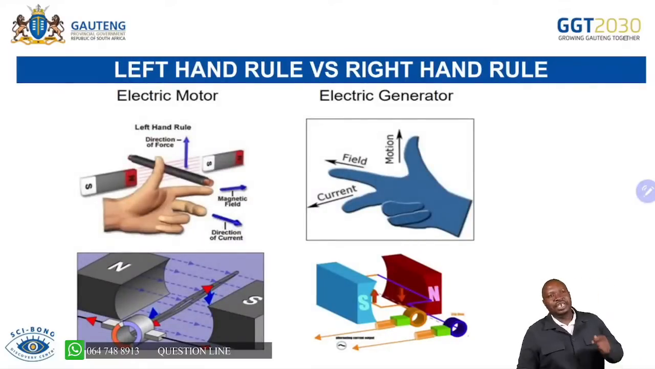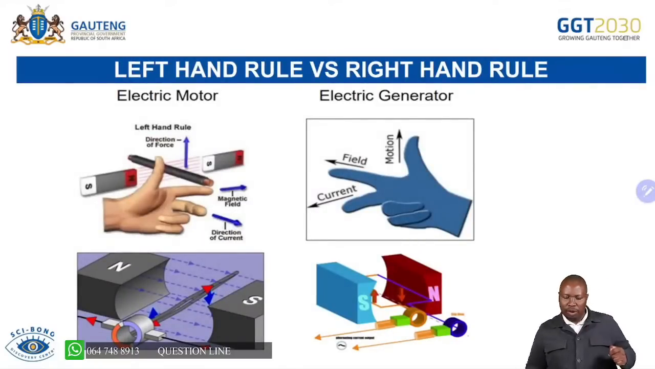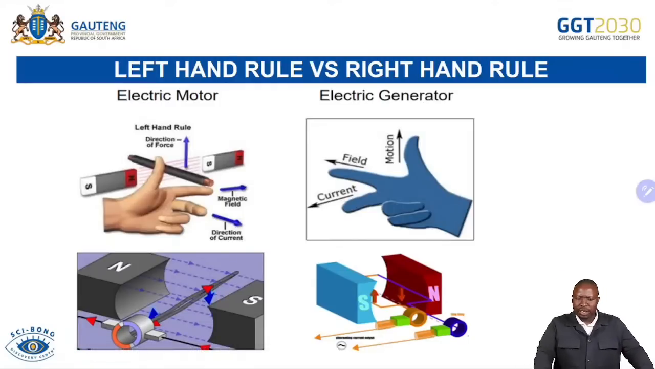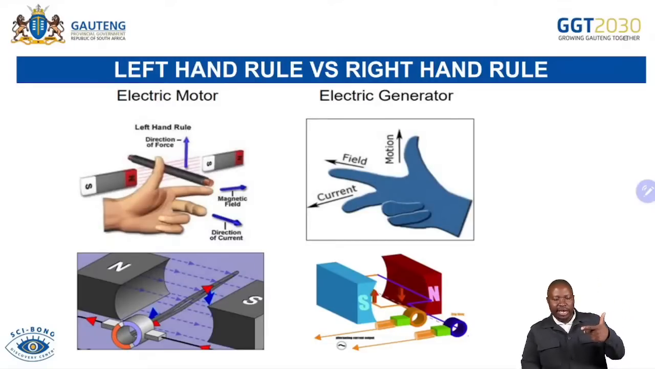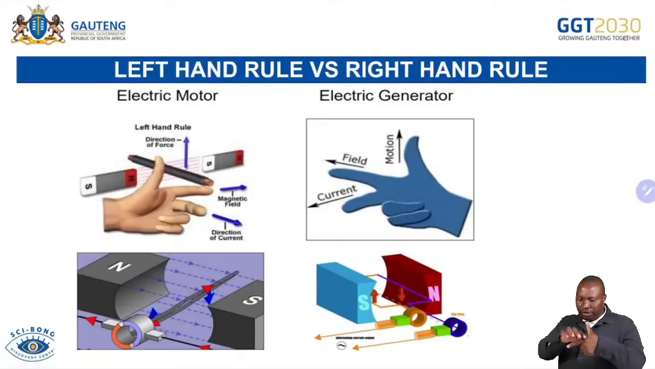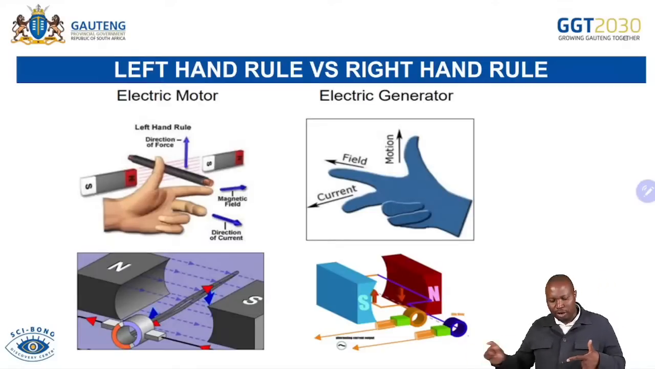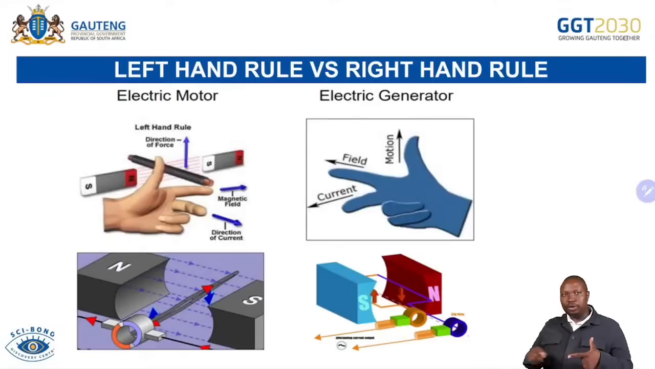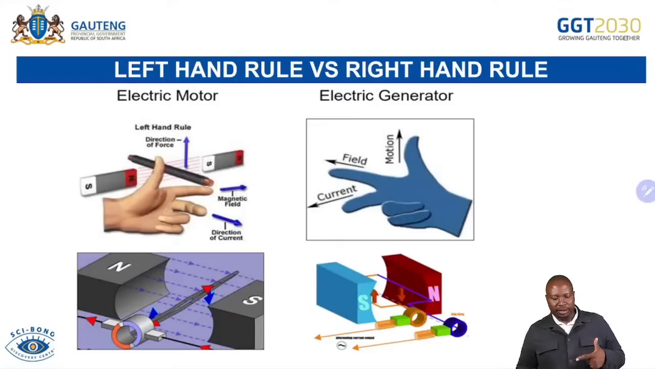Now, the issue of determining the rotation, where we use the left-hand rule versus the right-hand rule: for motors, you are using the left-hand rule as indicated there. You will have the direction of the force, you have the magnetic field. Remember, our magnetic field is always from north to south. So as you put your hand, you must know that it's facing from north to south. Then you can determine in which direction the current will move.